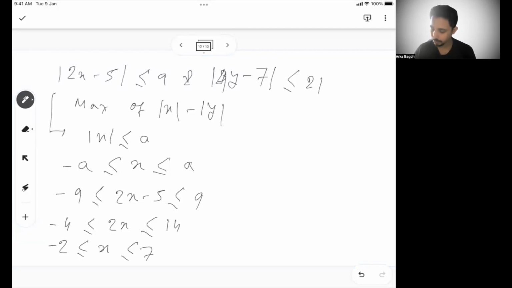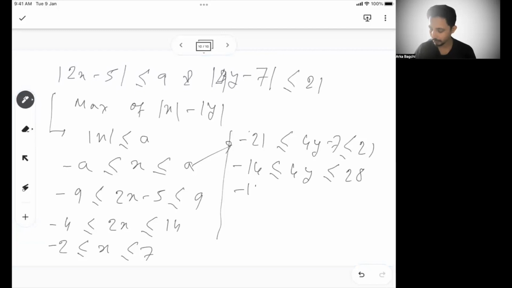On the other side, I can say minus 21 less than equal to 4y minus 7 less than equal to 21. Again, applying the same logic here, then I can say minus 14 less than equal to 4y less than equal to 28. So minus 14 by 4 less than equal to y less than equal to 7.